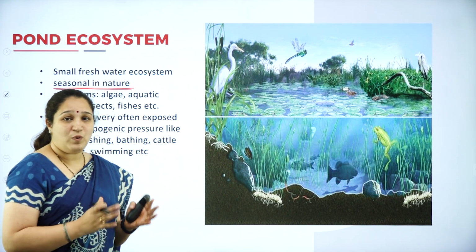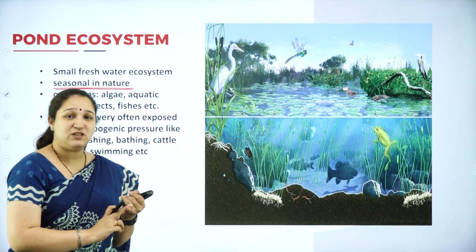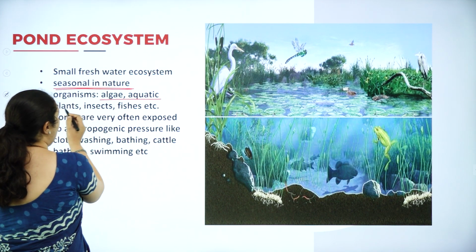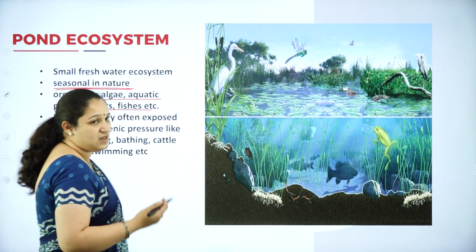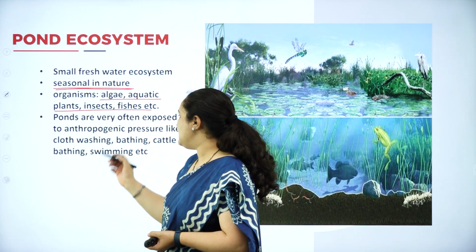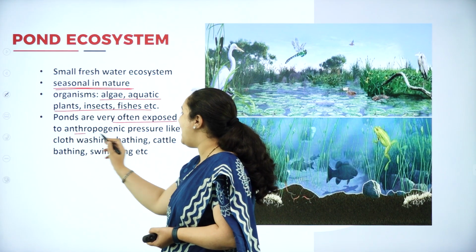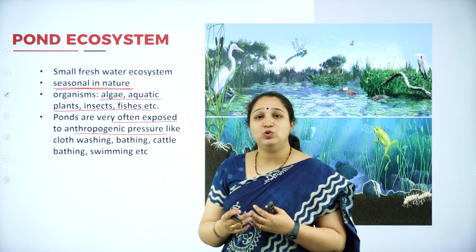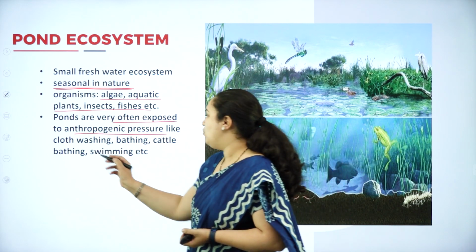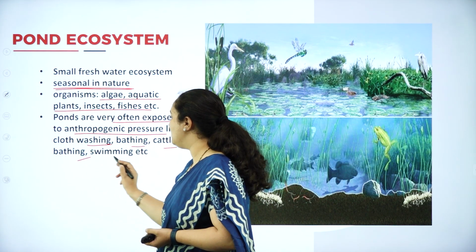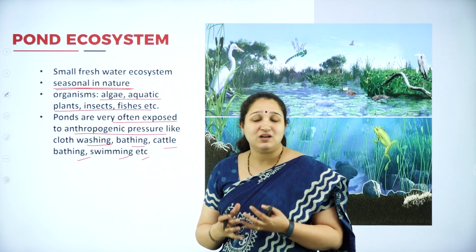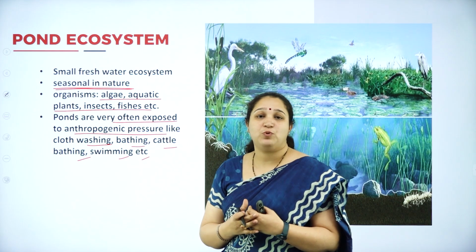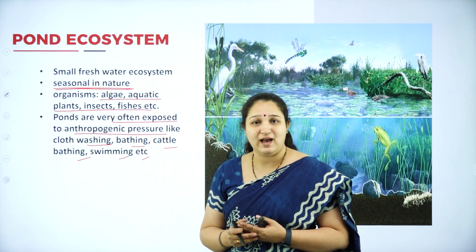So this pond is one which is subjected to a lot of seasonal variation, and the organisms present are algae, aquatic plants, insects, fishes, etc. As well as ponds are very often exposed to anthropogenic pressure. Anthropogenic pressure means the pressure due to human activities like washing clothes, bathing, cattle bathing, swimming, etc. So the ponds are usually one of the aquatic ecosystems most prone to anthropogenic activities.